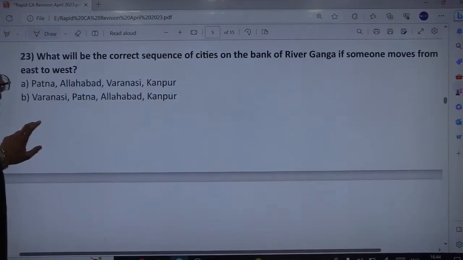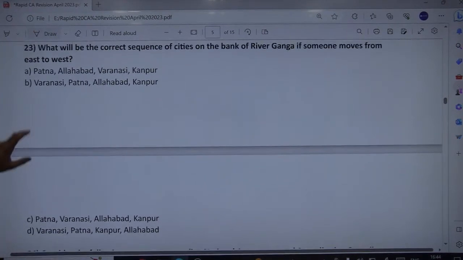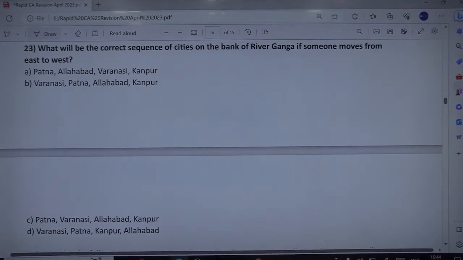What will be the correct sequence of cities on the bank of river Ganga if someone moves from east to west? So if we travel from east to west, especially on the bank of river Ganga, what would be the sequence of these cities? Easy question. So what should be the correct answer here?